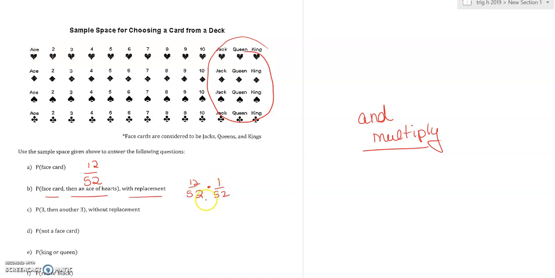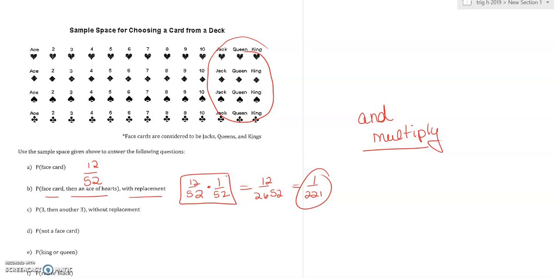And notice, again, there are 52 cards, and I replaced the first one, so out of the 52 cards in the deck, I have a 1 out of 52 chance of choosing the ace of hearts. So you would multiply that together. And you can reduce if you want. Okay, actually I would even be fine if you left this on your paper.